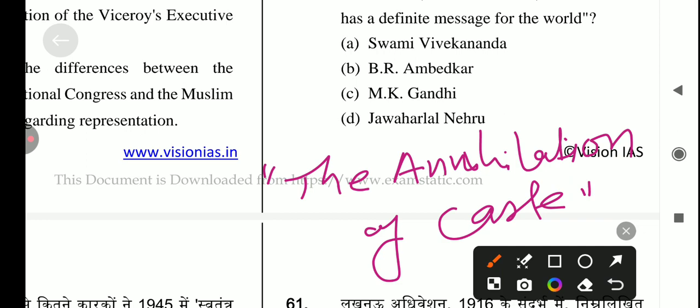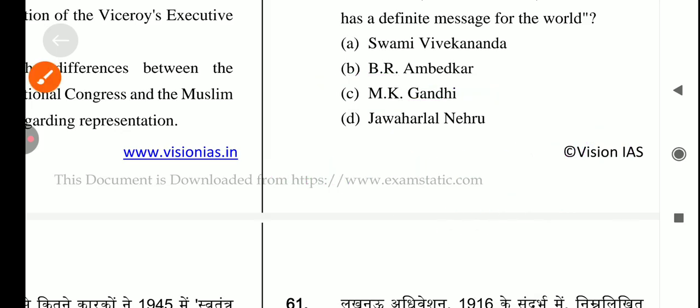ओके, सो आंसर इज ऑप्शन नंबर बी, which is option number C, M.K. Gandhi is the correct answer for this question.